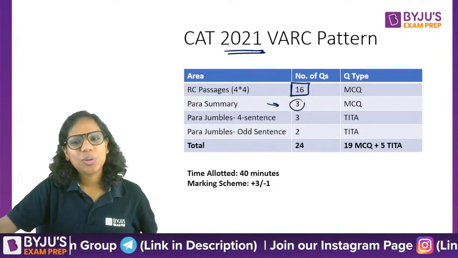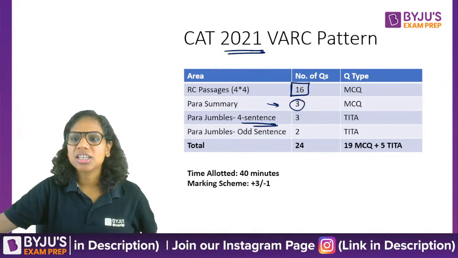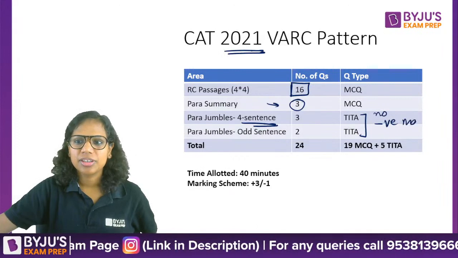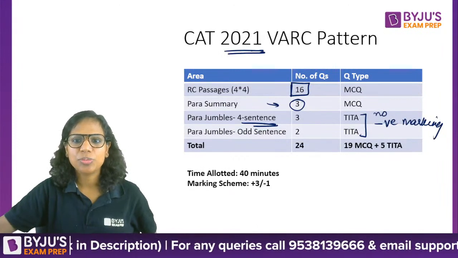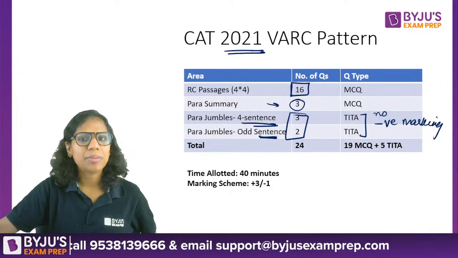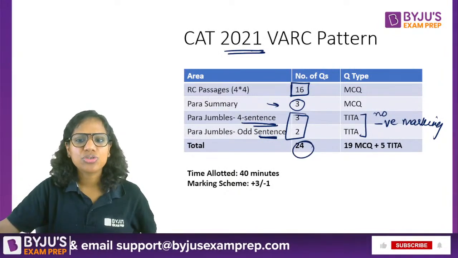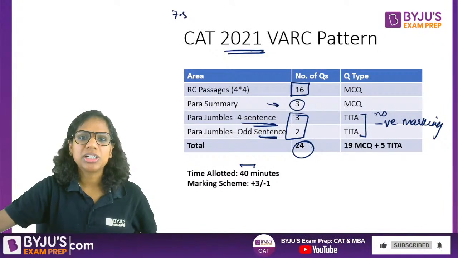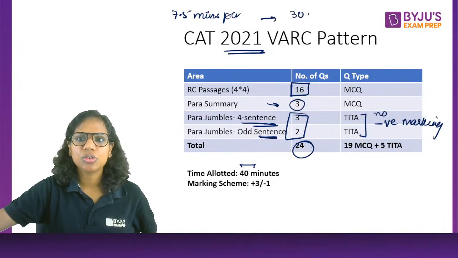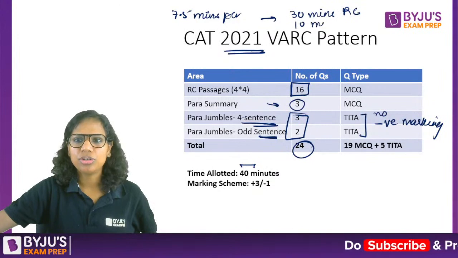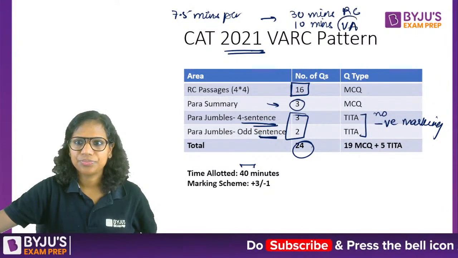Para summary, 3 questions. Para jumbles, 4 sentence, without any negative marking. Here you had to make a sequence. Here you just had to identify the odd sentence. So 5 questions from para jumbles. 24 questions in all had to be attempted in 40 minutes. That's why I say that you have approximately 7.5 minutes per RC, because that translates to 30 minutes for your RC passages. And you do need about 8 to 10 minutes for your VA section.